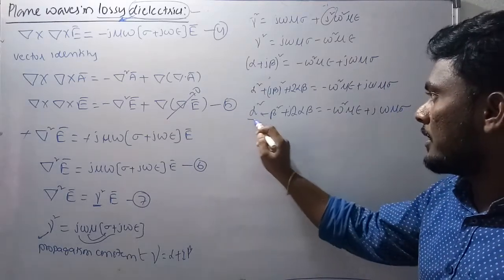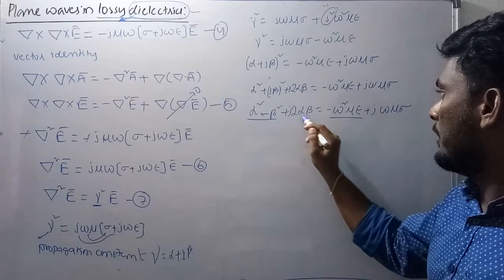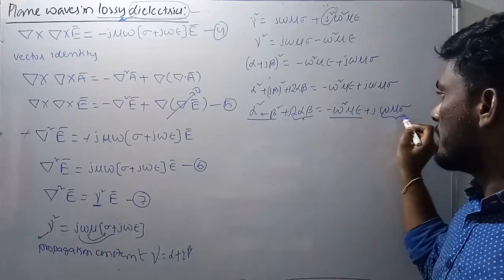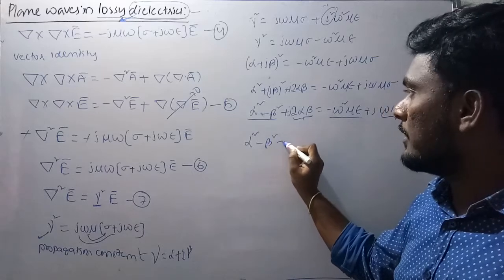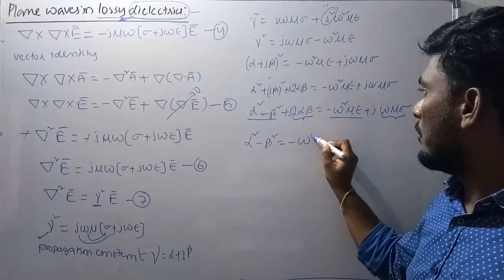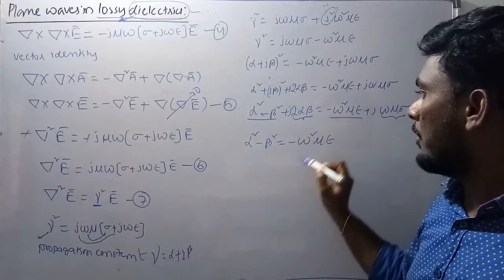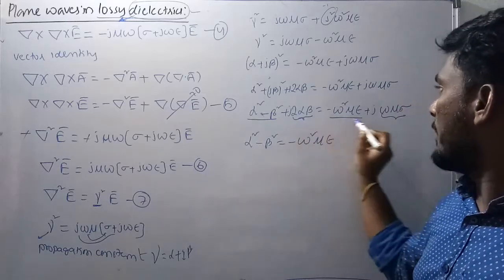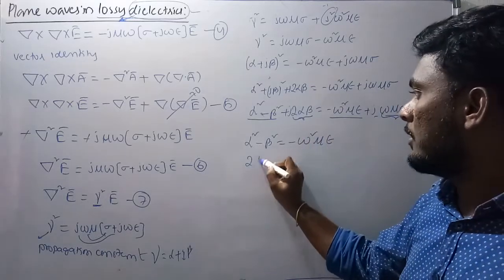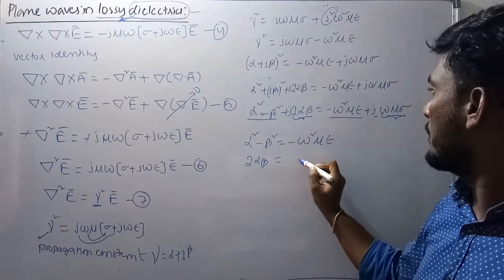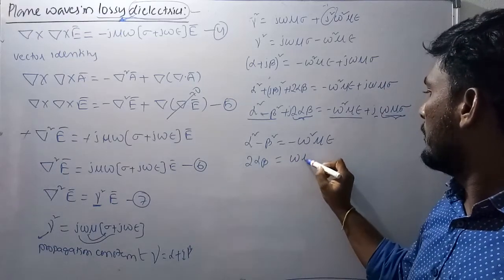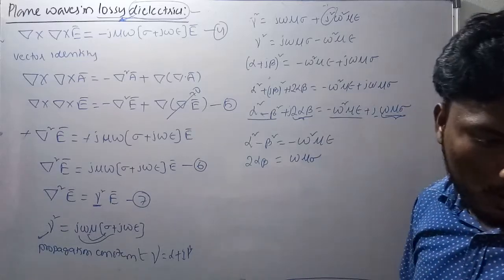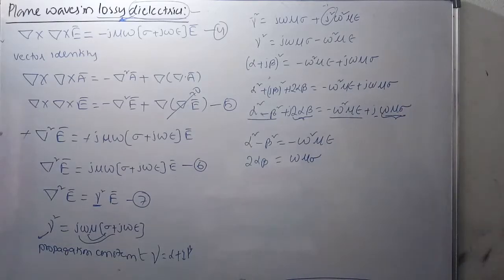Okay, so now there is a real term here and a real term here, and an imaginary term and an imaginary term. If you compare the real terms, alpha square minus beta square is equal to minus omega square mu epsilon. And if you compare the imaginary terms, 2 alpha beta is equal to omega mu sigma.